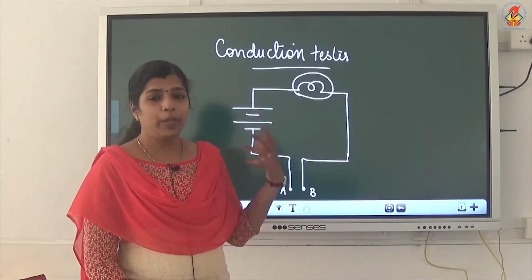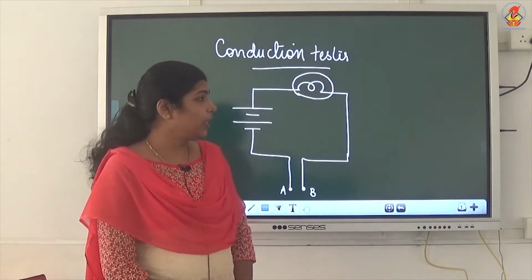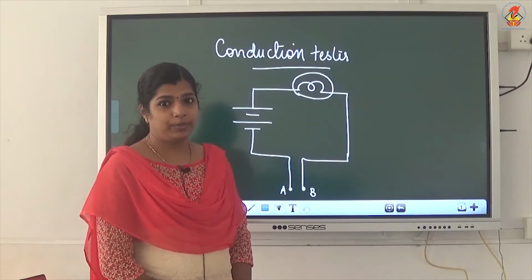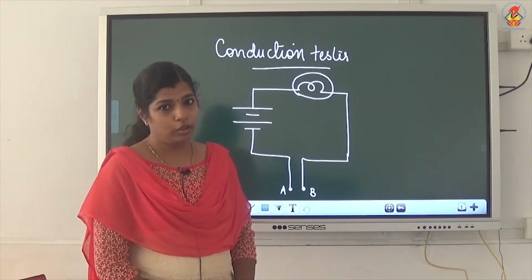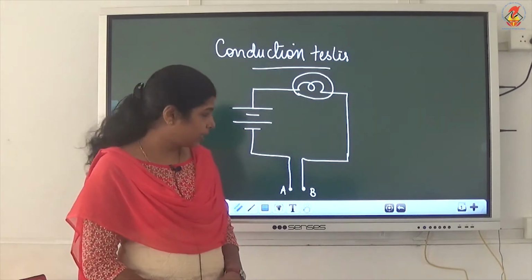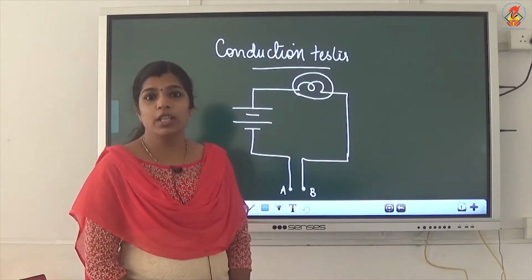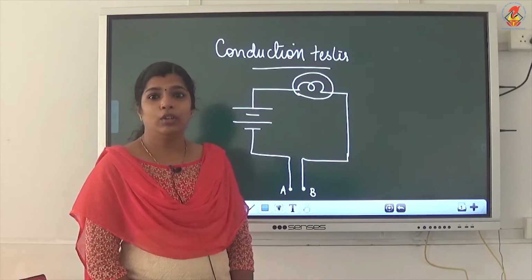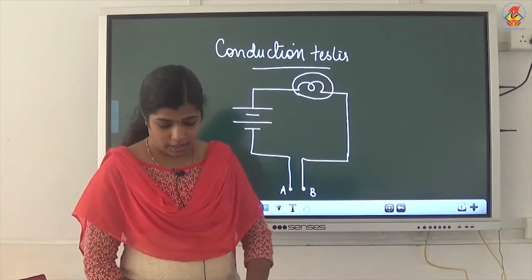If you place a material that is a good conductor of electricity, then that is a closed circuit and the bulb will glow. If you place an insulator in between the terminals A and B, then the circuit is open and the bulb will not glow. So, that is about a conduction tester.